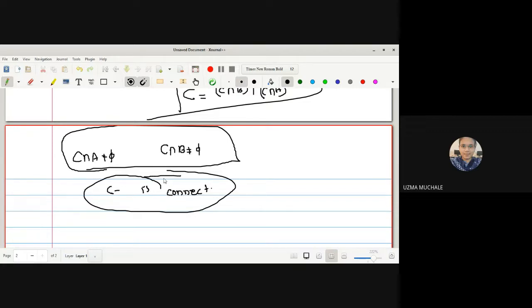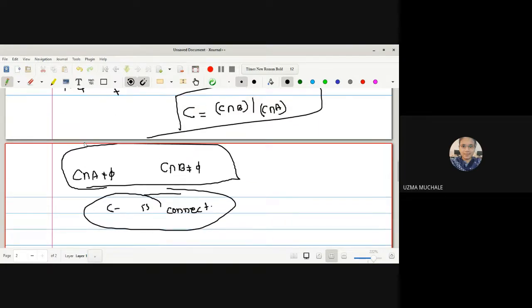See, if it is a connected set, what is the important property of a connected set? What is the property of a connected set?